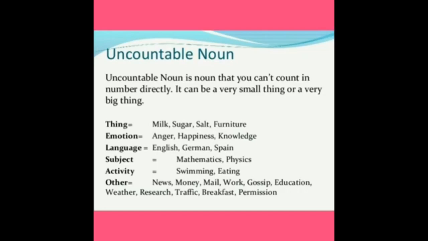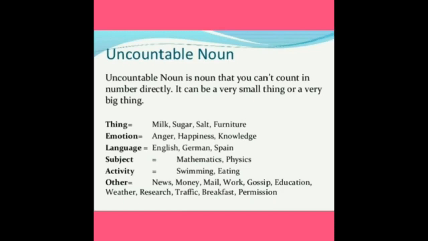For emotion: anger, happiness, knowledge. For language: English, German, Spanish. For subject: mathematics, physics. For activity: swimming, eating. For other uncountable nouns, we have, what are they? News, money, mail, work, gossip, education, weather, research, traffic, breakfast, permission. So these are some examples for uncountable nouns which we cannot count in number directly.